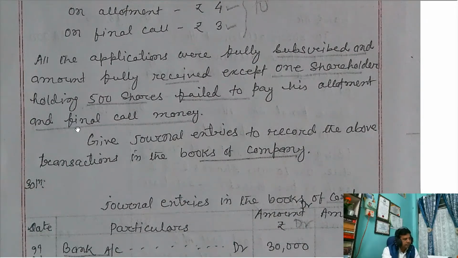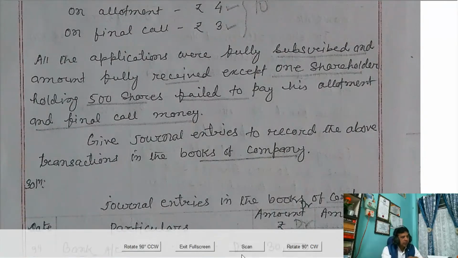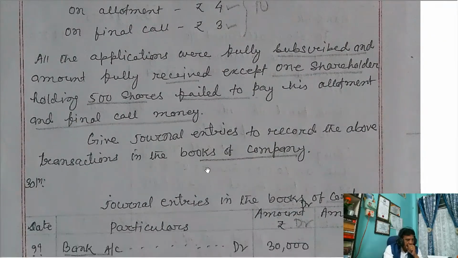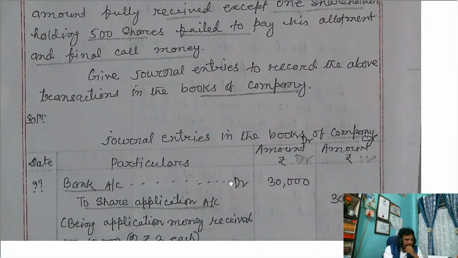So that means this 500 shares' money is to be deducted. Now you see one by one. That table again I will take.